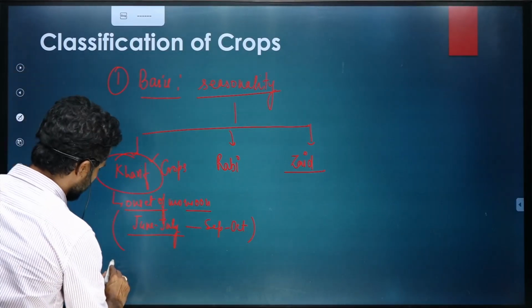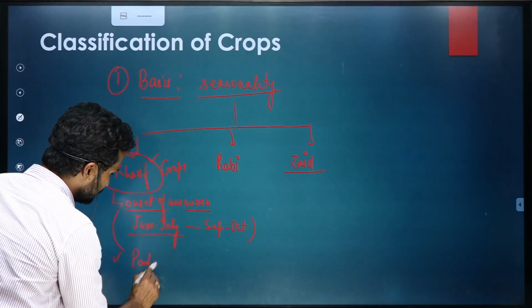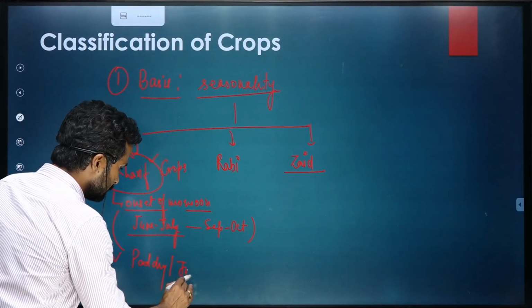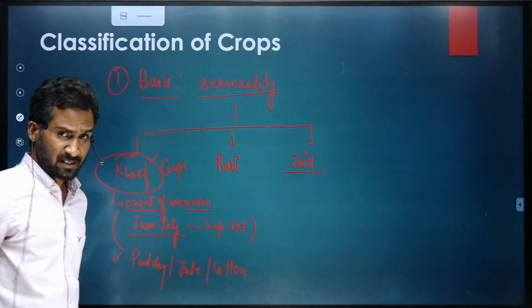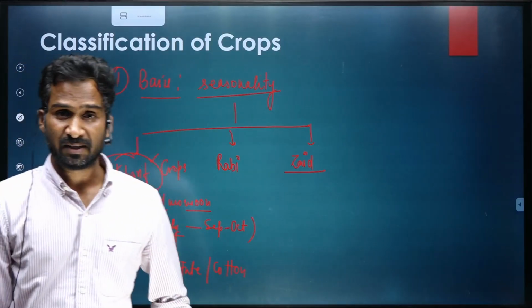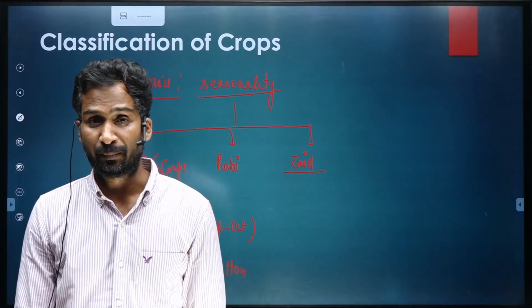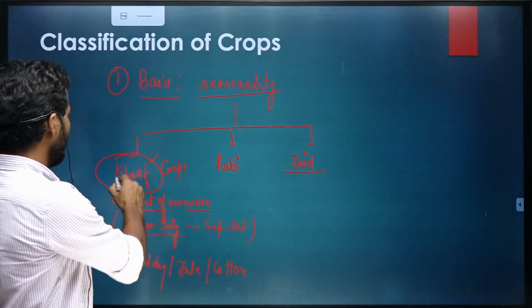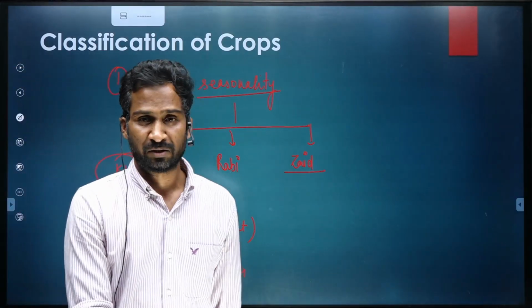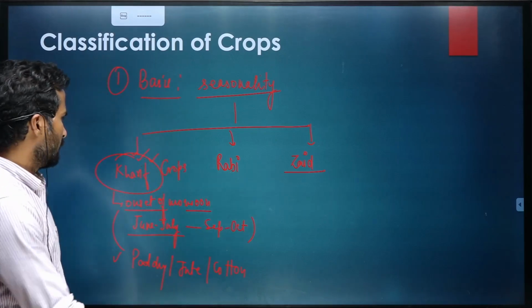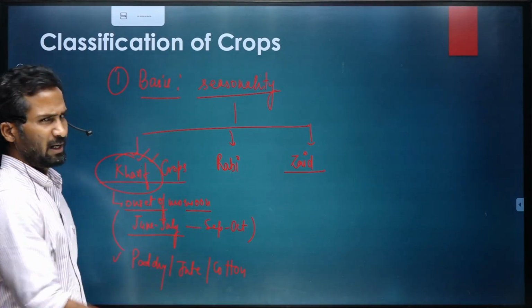We know the famous crops such as paddy, jute, cotton are grown. Some millet varieties such as jowar and bajra are grown during this season, which is with the onset of the monsoon, and it goes till the autumn season.